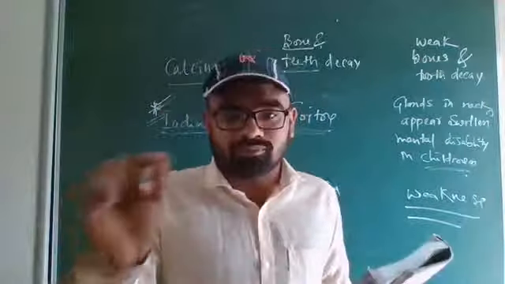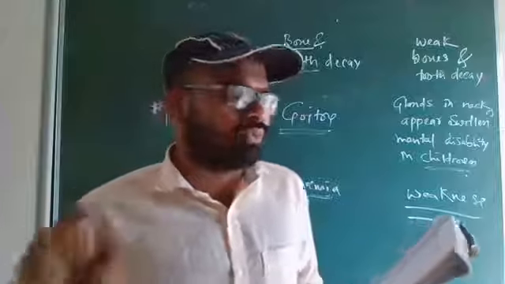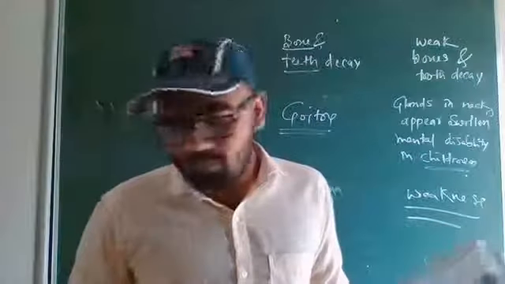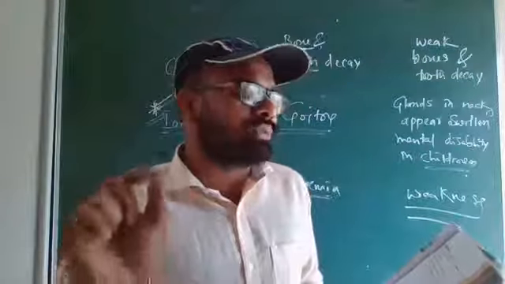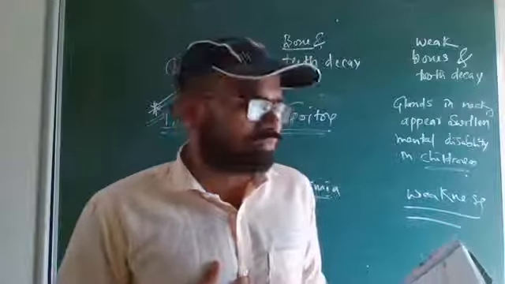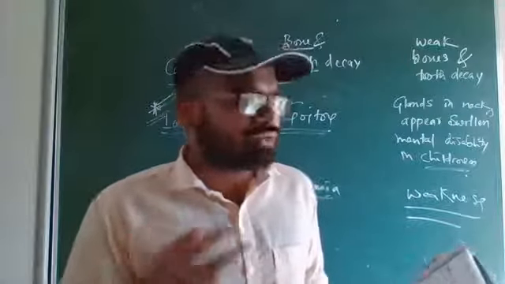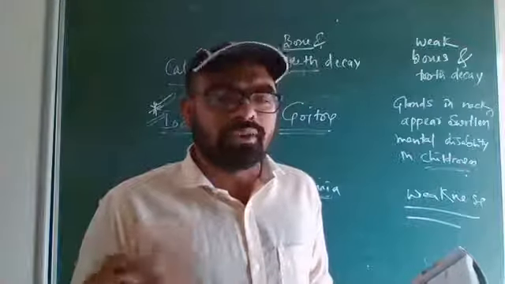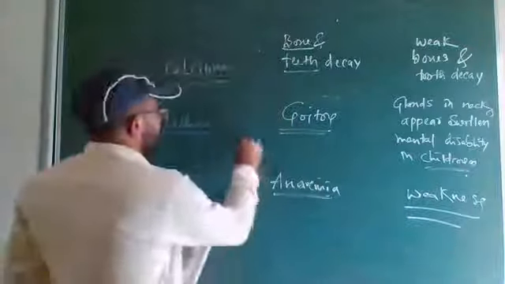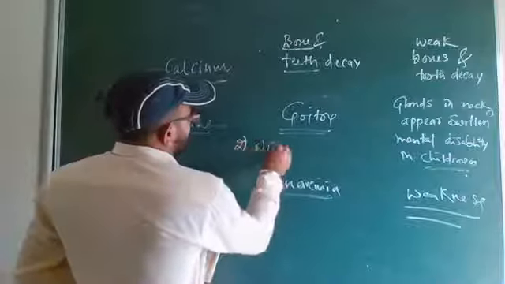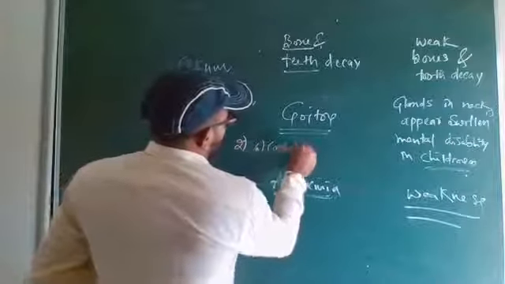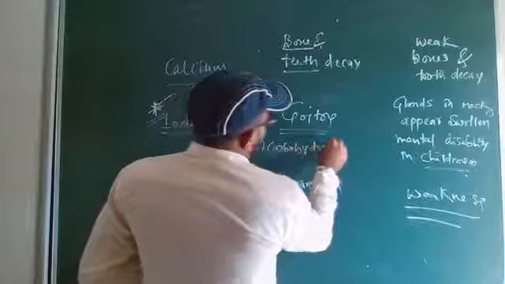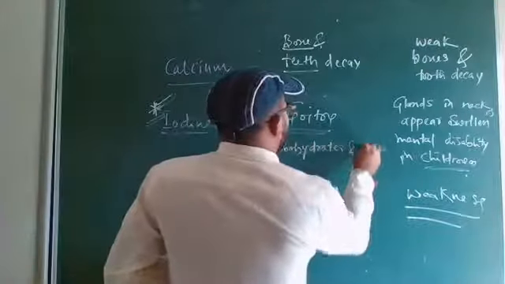Name the following. Question number 2. A. The nutrient which mainly gives energy to our body. The nutrients which mainly give energy to our body are carbohydrates and fats. So 2A: carbohydrates and fats.